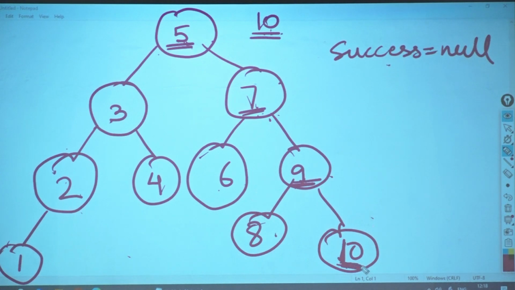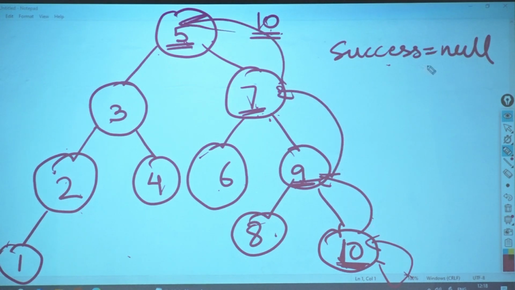I will go to my right hand side. Now I am at 10. Is there any right hand side? No. I will get a null. I will return back, return back, return back, return back. Successor has not changed. What is the pointer? Null.